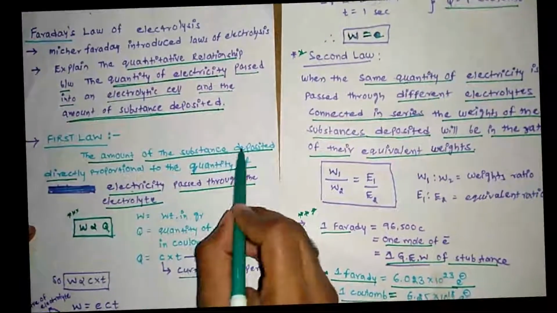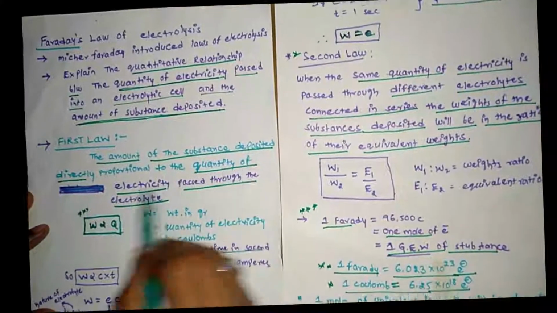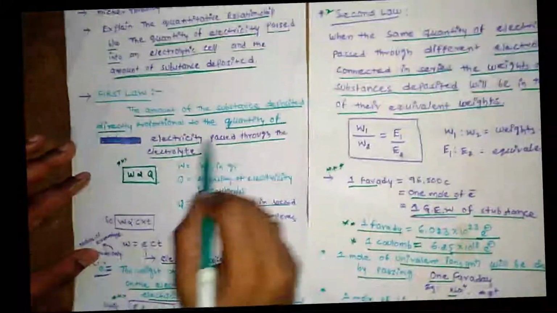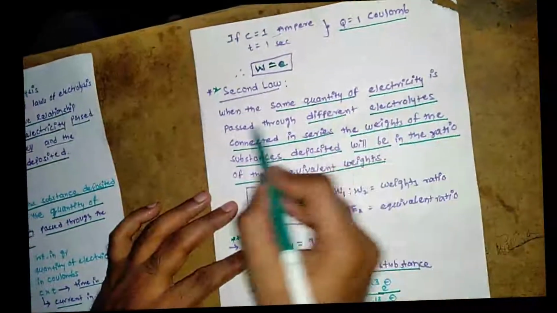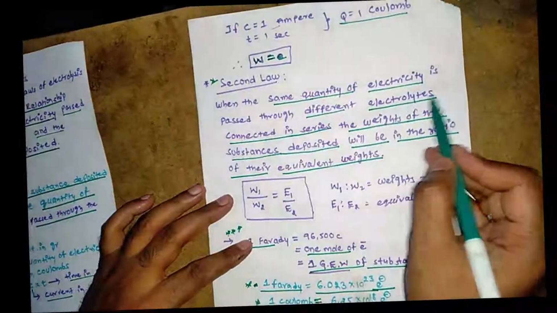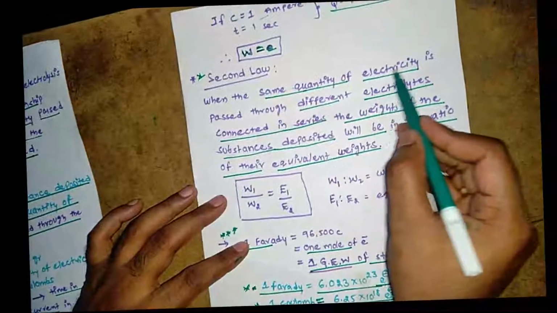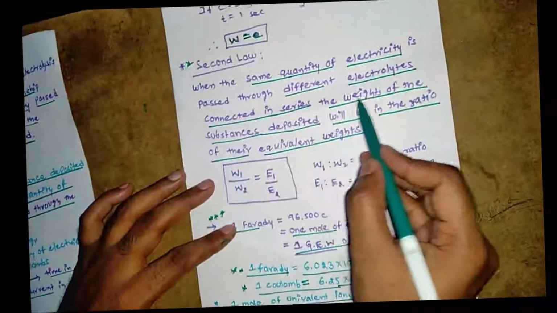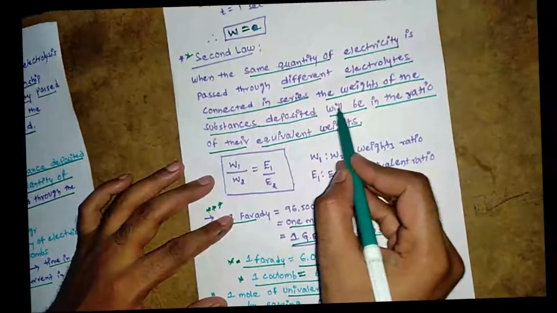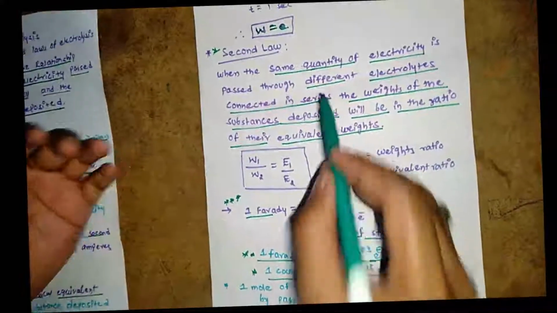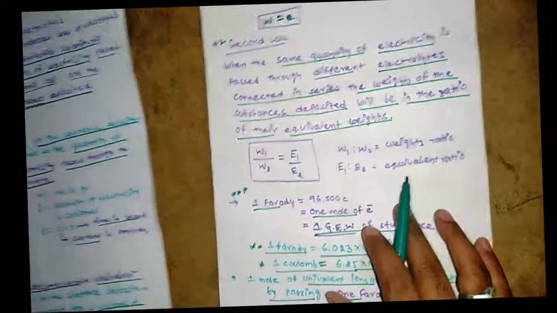First law: the amount of substance deposited is directly proportional to the quantity of electricity passed through the electrolyte. Second law: the same quantity of electricity is passed through different electrolytes connected in series, and the weights of the substance deposited will be in the ratio of their equivalent weights.